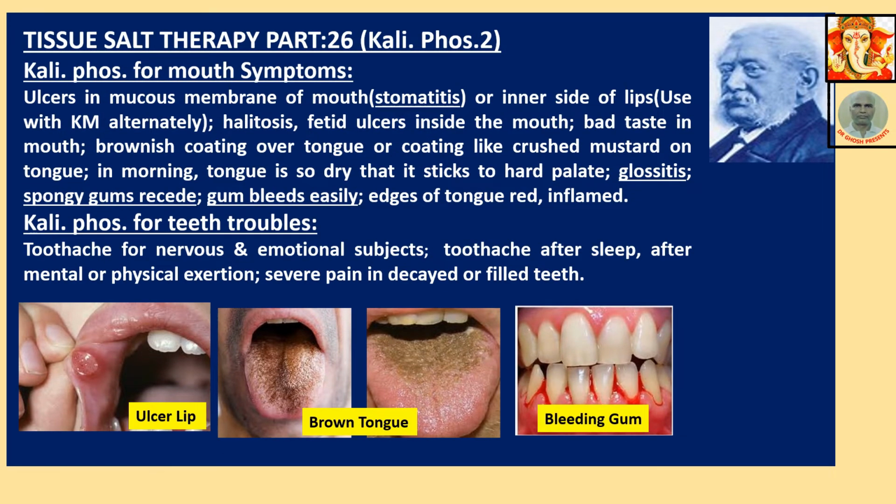Tissue salt therapy, part 26, Kali Phos. Kali Phos for mouth symptoms. Ulcers in mucous membrane of mouth, stomatitis, or inner surface of lips. Use Kali Phos and Kali Mur alternately. That is, you have to use KP and KM alternately. KP, Kali Phos, KM, Kali Mur. Halitosis, bad breath. Fetid ulcer inside the mouth, bad taste in mouth, brownish coating over tongue.